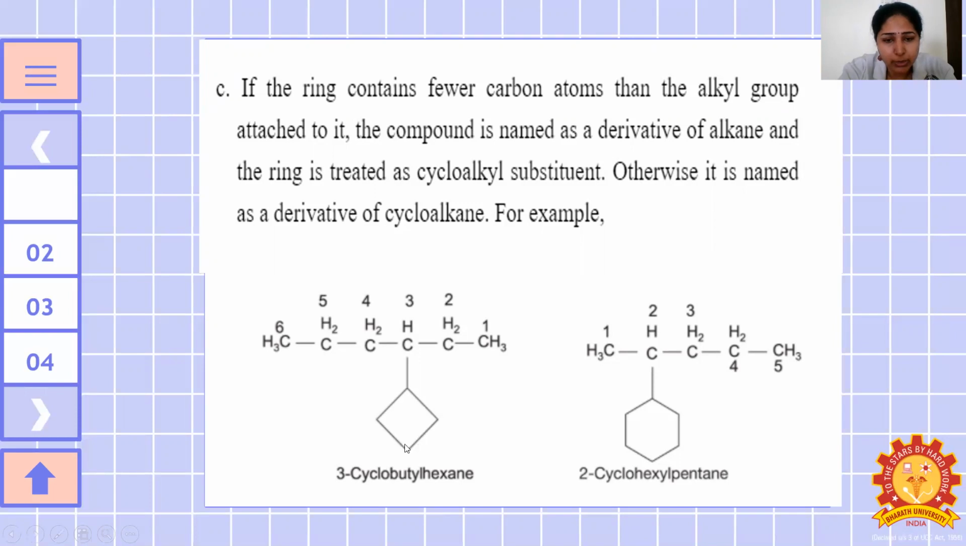In third position, that is 1, 2, 3, third position only, alkyl substituents are there. See 6 carbon atoms, so hexane. So 1, 2, 3, 4, 5, 6, so hexane. See here cyclohexyl. Here it is a cyclohexane. So 2 cyclohexyl, this is the first. 2 cyclohexyl pentane, that is 5 carbon atoms, 1, 2, 3, 4, 5, so 5 carbon atoms means pentane. So cyclohexyl pentane.